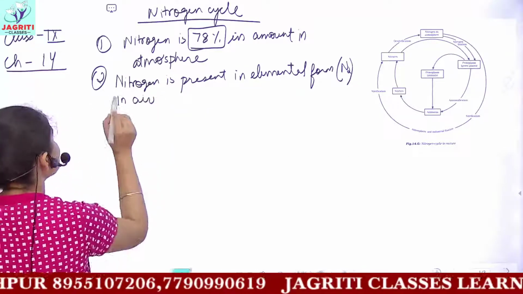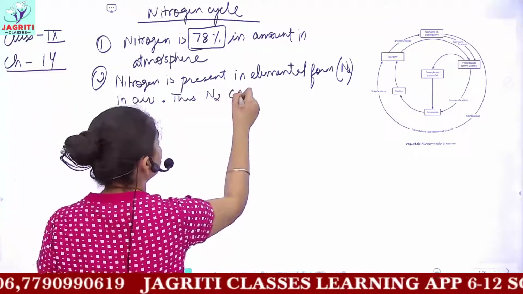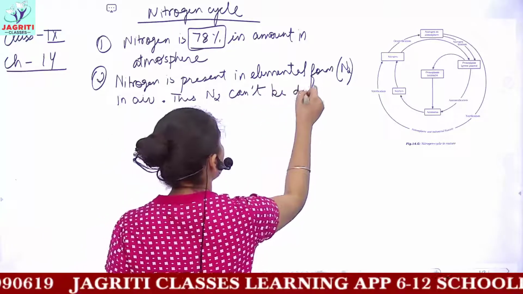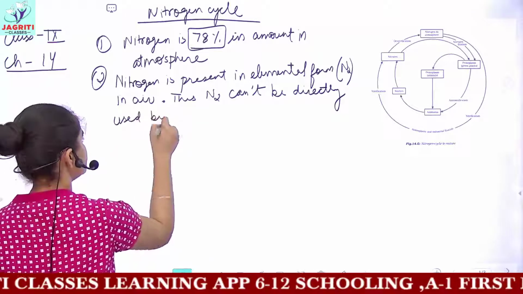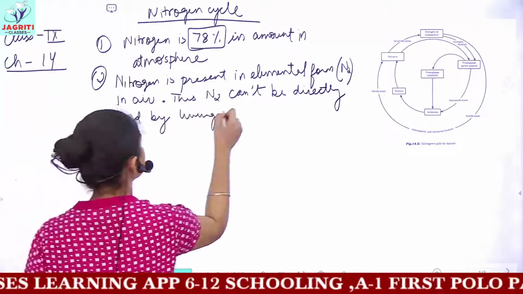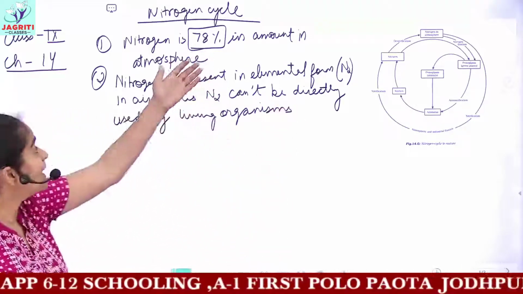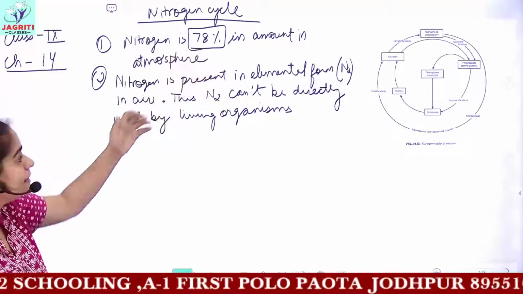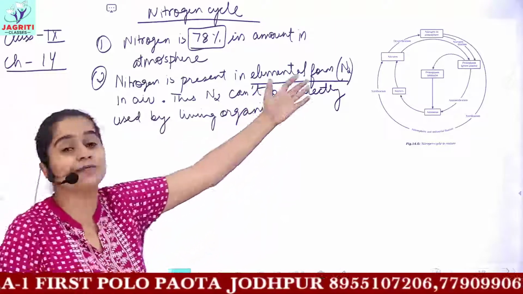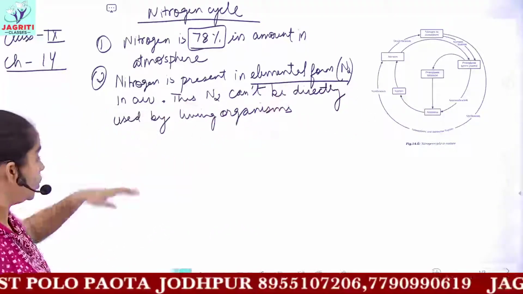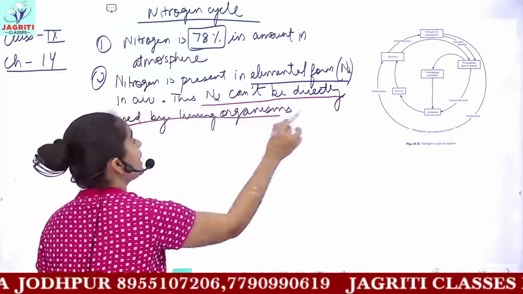And this N2 can't be directly used by living organisms. So we have a very high amount of nitrogen in our air, in the form of N2 gas, but the disadvantage is that this N2 cannot be directly used by living organisms.